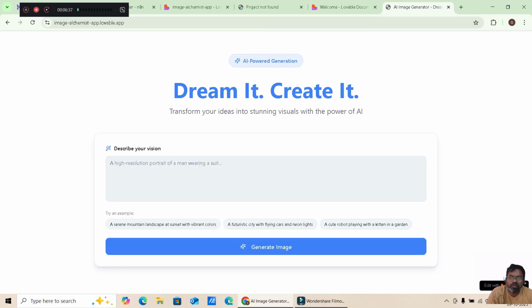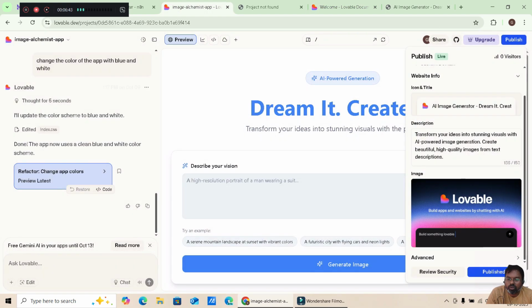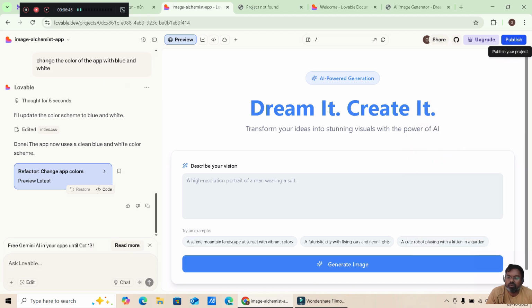That's it. If you want to make money with this, you can also create a payment gateway by giving a prompt, but now I'm not doing that. You can just create a payment gateway by giving your Razorpay or Stripe.